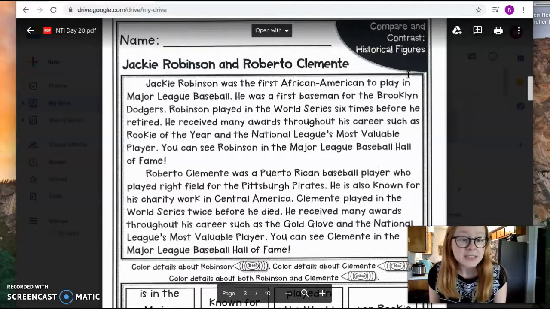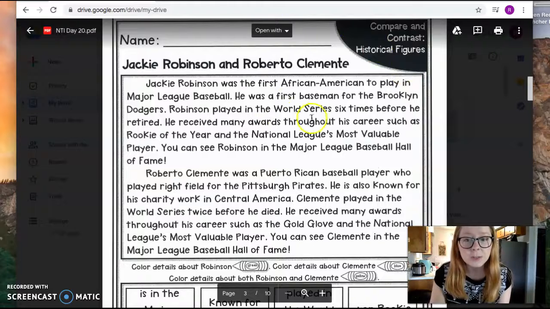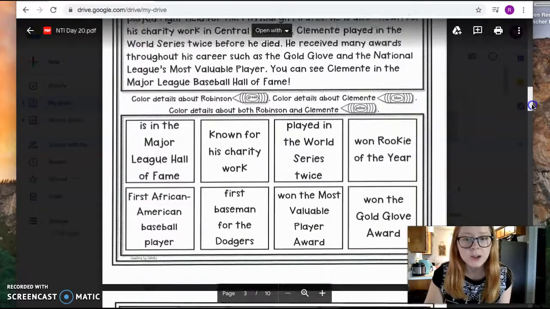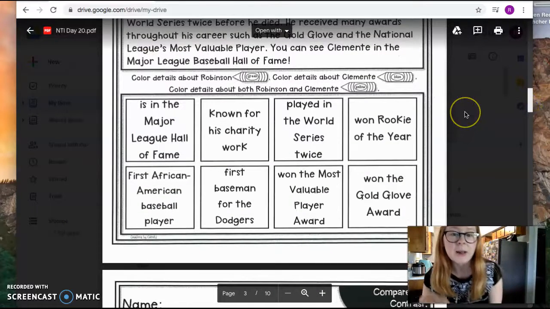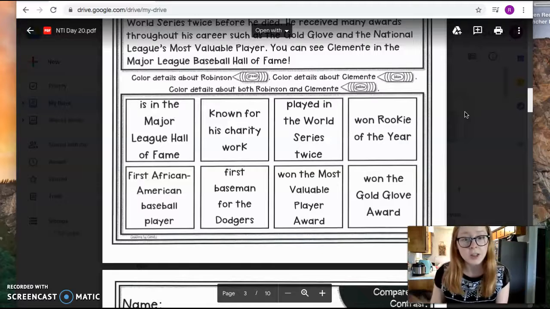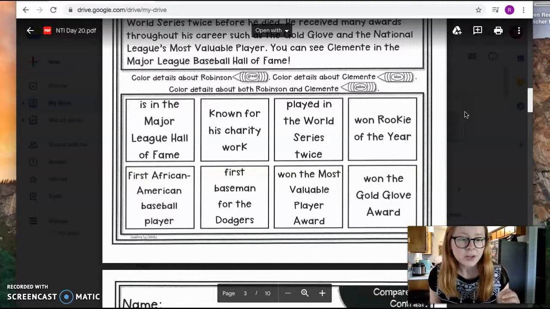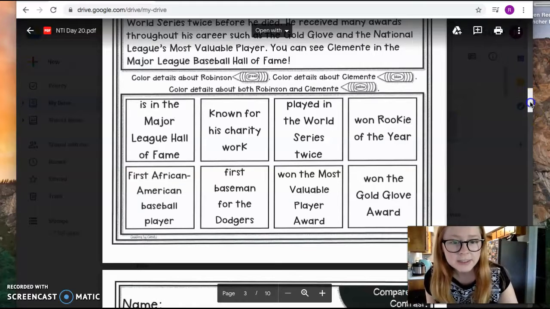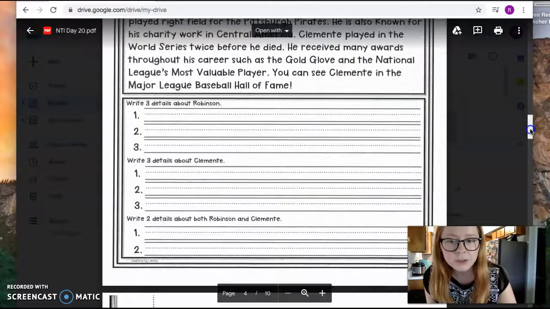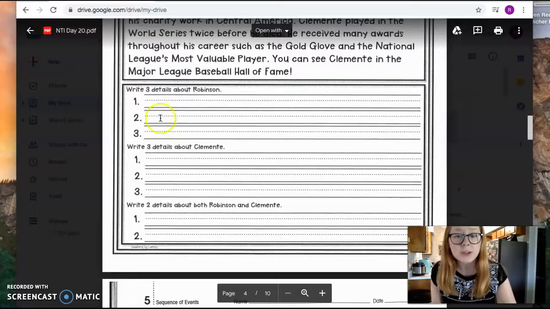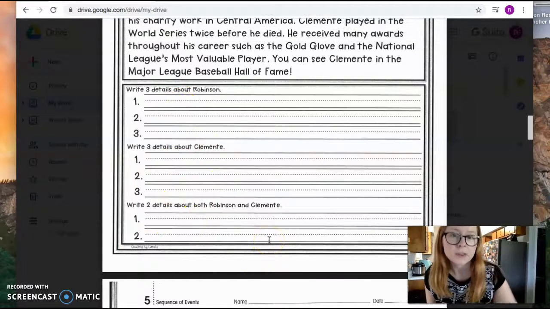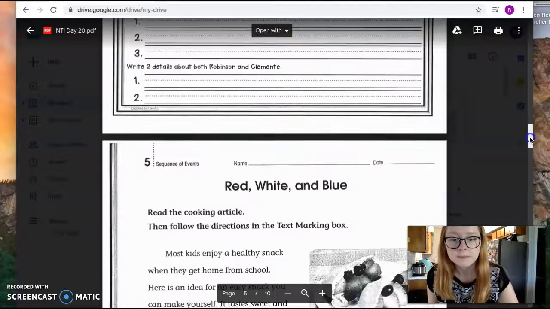So you're going to do the same exact thing that you did yesterday. You're going to read this first paragraph about Jackie Robinson and the second paragraph about Roberto Clemente. And then you're going to color again. So you're coloring the facts about Jackie Robinson one color, the facts about Roberto Clemente a different color, and the facts about both of them a different color. So after you do that, you are going to write those details. You're going to write 3 details about Jackie Robinson, 3 about Clemente, and then 2 that are true about both of them.